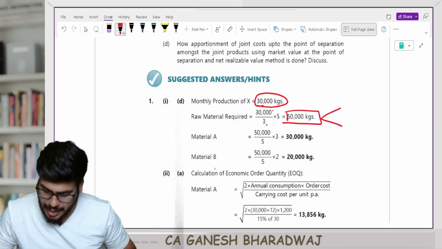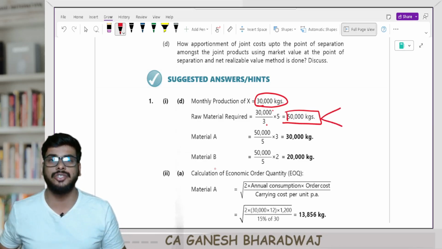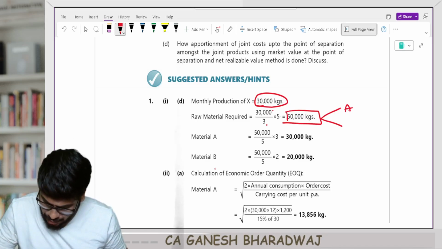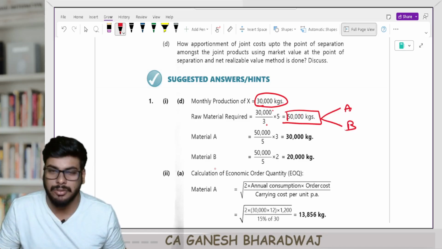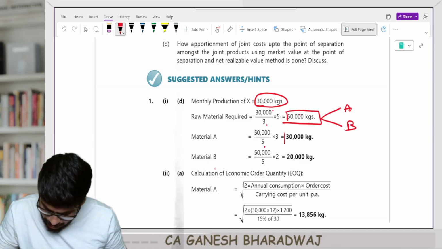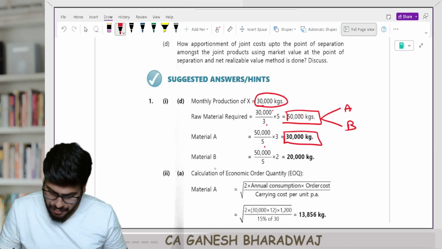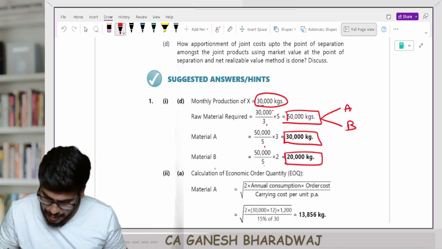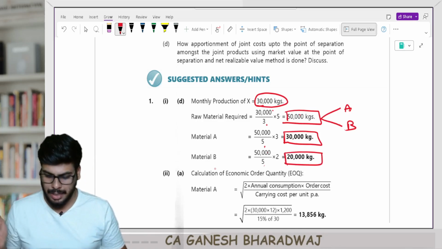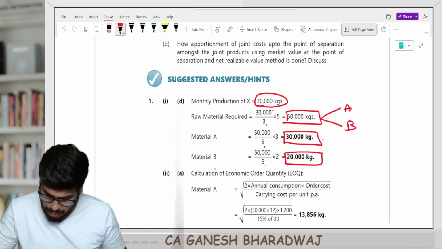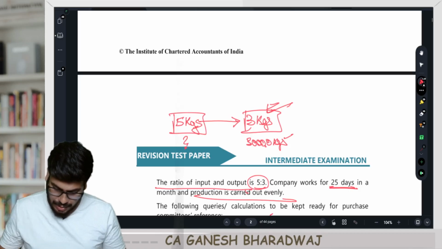Now the raw material A and B will be in the ratio of 3:2. Are you clear with this? So 50,000 into 3 by 5, I need 30,000 kgs of raw material A, and 50,000 into 2 by 5, I need 20,000 kgs of raw material B. Are you clear with this, guys? So here 30,000 and 20,000, this is the answer.